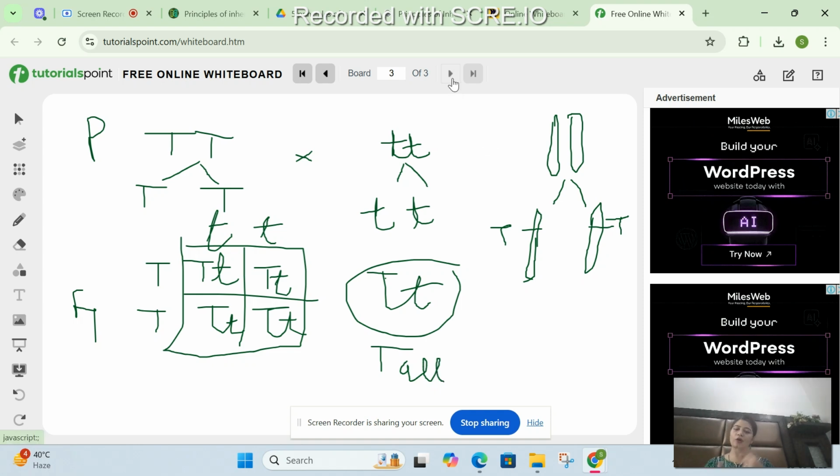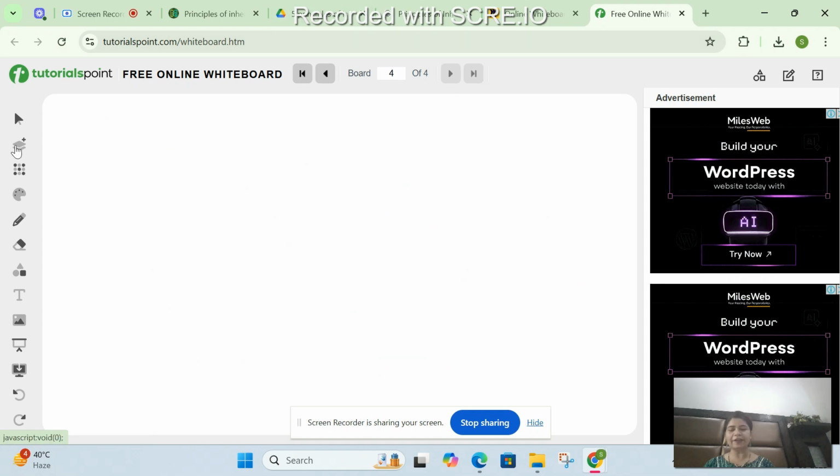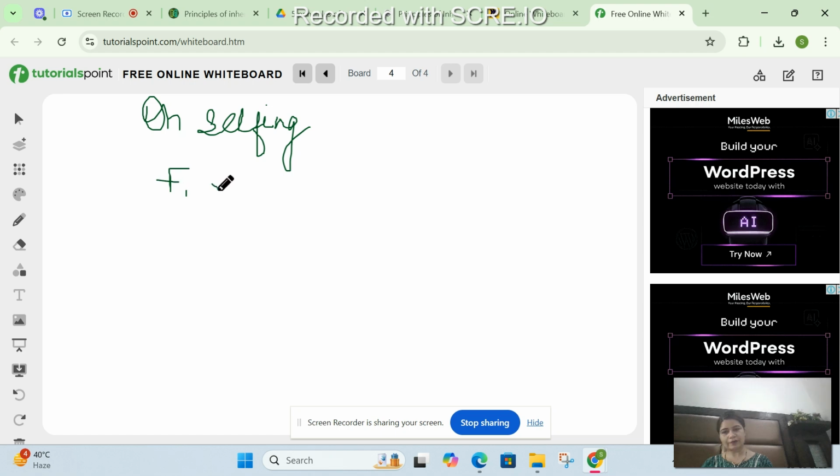Now, what if I cross or self pollinate the F1 generation? We can write selfing. Selfing means self pollination, not that phone selfing. So on selfing, that is F1 crossed with F1, when these are multiplied, can you tell me the genotype of the F1 generation? Correct. It's capital T, small t, crossed with capital T, small t.